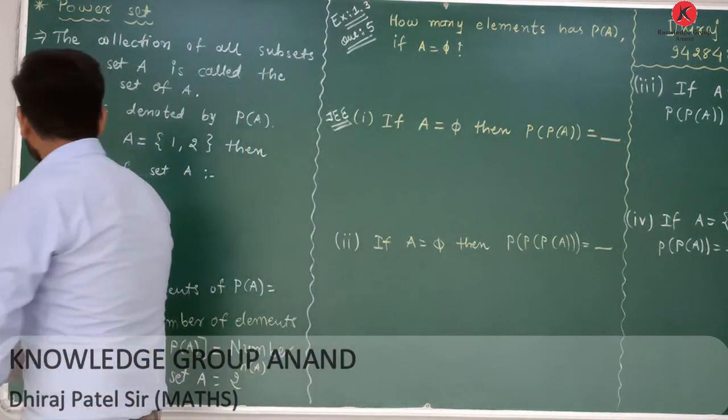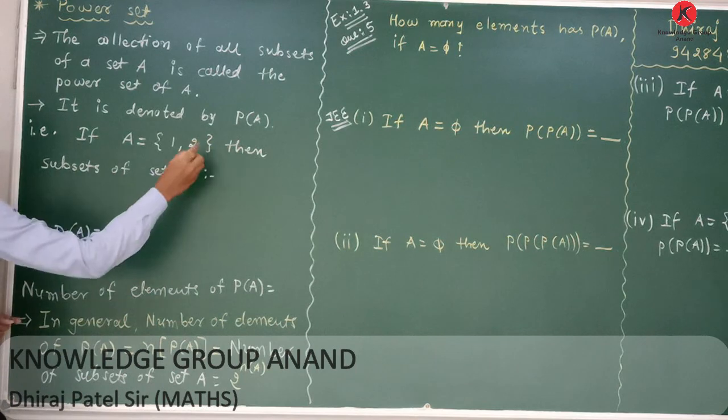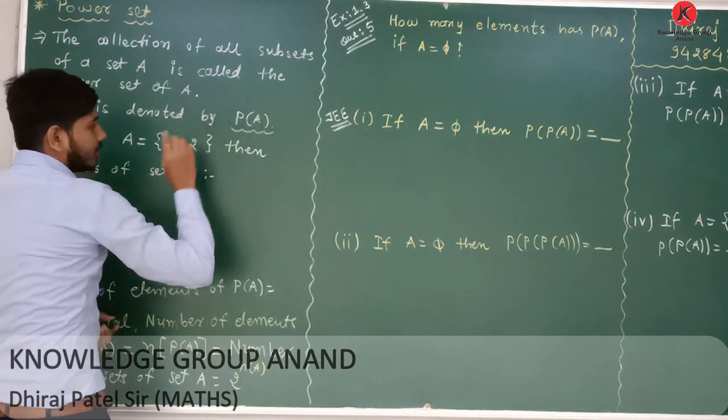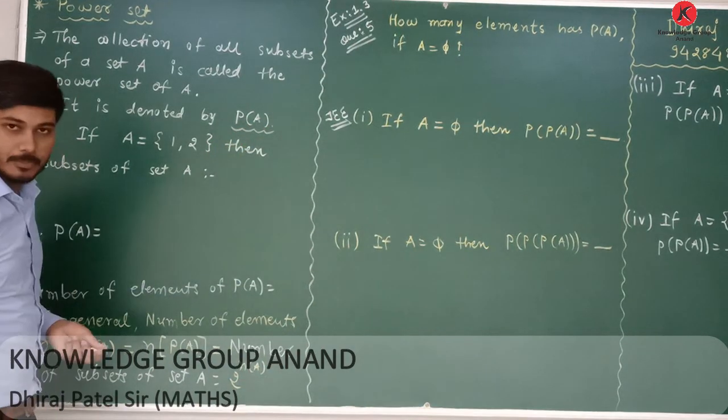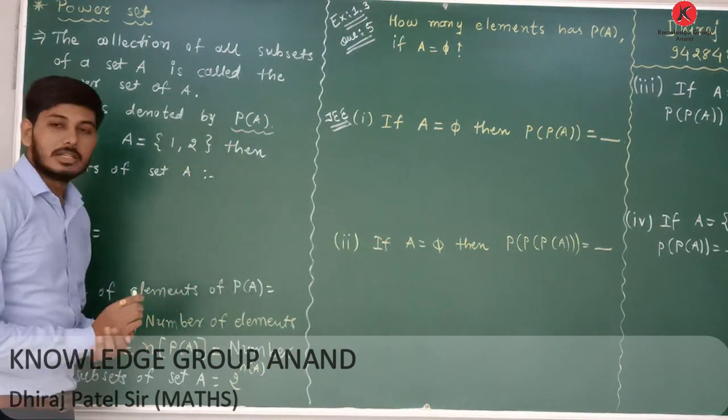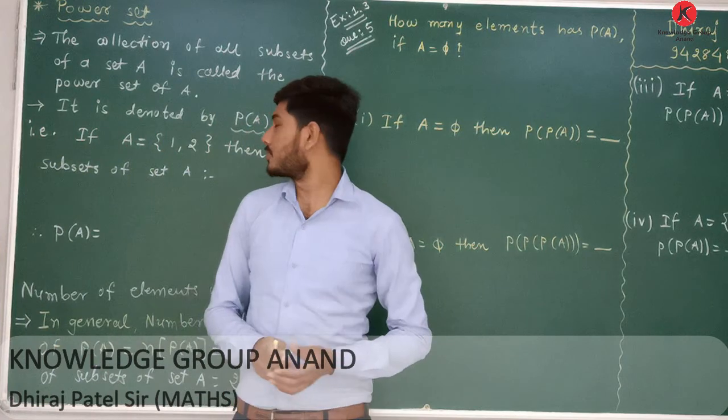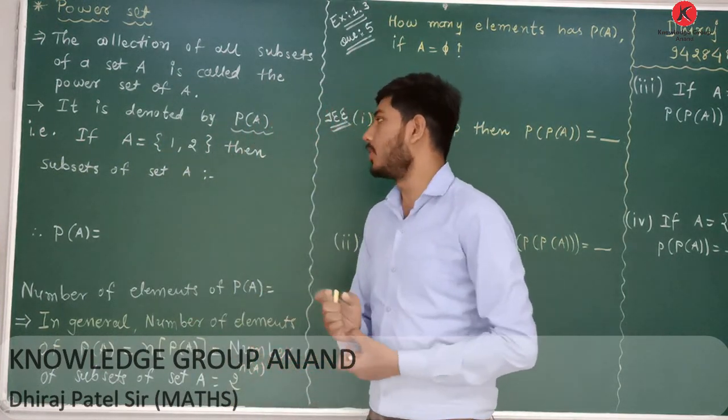It is denoted by P of A, the power set of A. This is capital P of A. The power set of any set is represented with a capital P. Therefore, this is capital P of A.